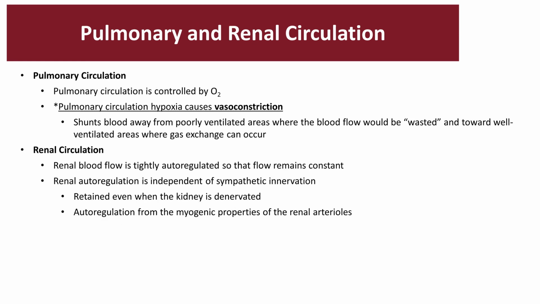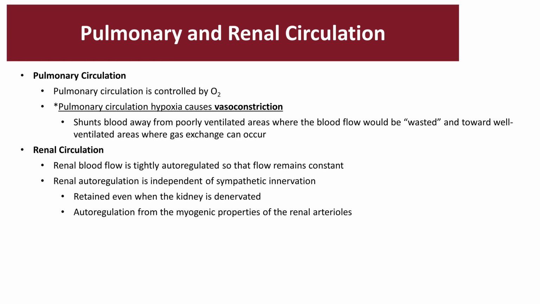Pulmonary circulation is controlled predominantly by O2. Keep in mind that in the pulmonary circulation, hypoxia will cause vasoconstriction. This might seem a little counterintuitive, but this allows you to shunt the blood away from areas that are poorly ventilated, where the blood flow will be wasted. So you're trying to push the blood to the area where there's more oxygen for gas exchange to occur.